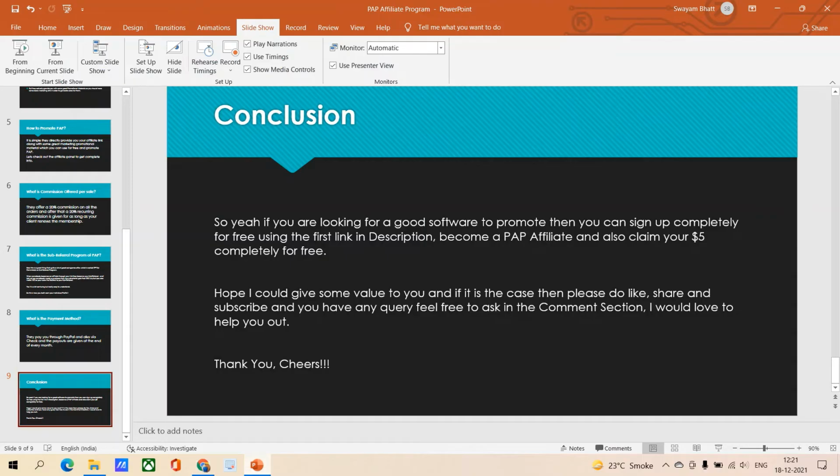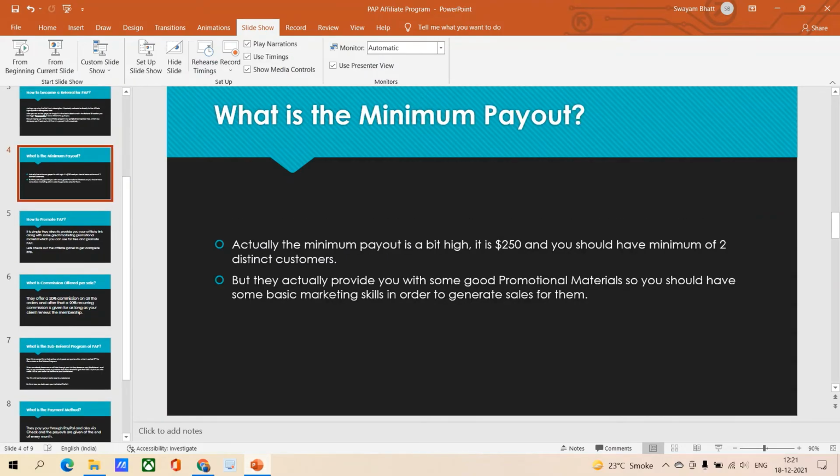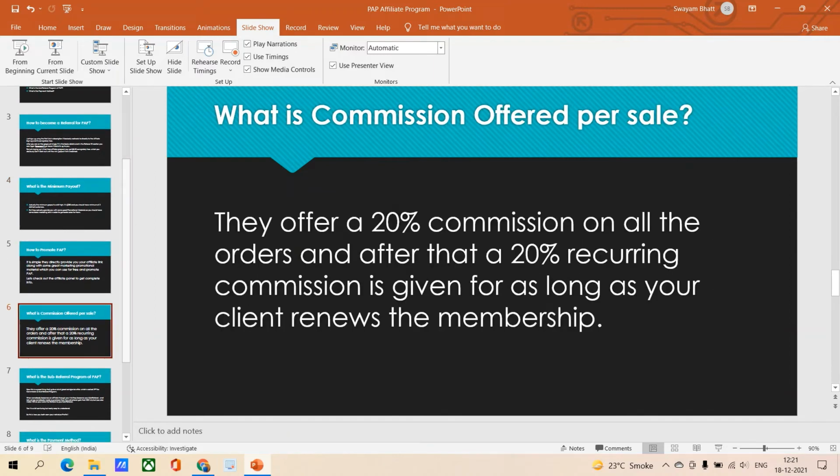The next thing is what is the commission offered per sale. So they offer a 20% commission on all the orders, and after that a 20% recurring commission is given for as long as your client renews a membership.